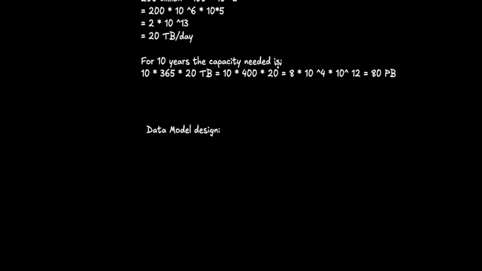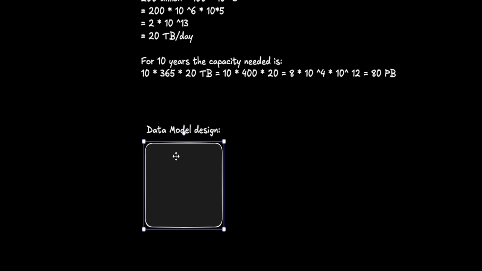After this, you can start designing your database. I'm going to have a user table first. This table will contain user information such as name, phone number, and other details of the user. You can quickly design a few tables and show them to your interviewer, and then you can move on to the next section. So user ID can be UUID, and you can have the username, and you can also have the user phone number in this table.